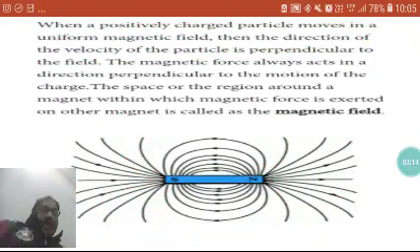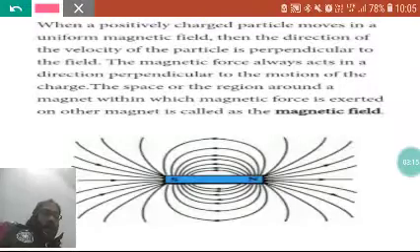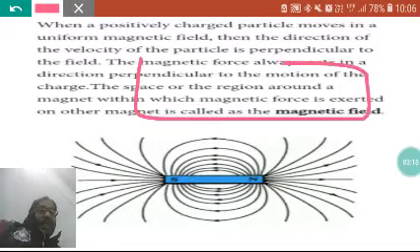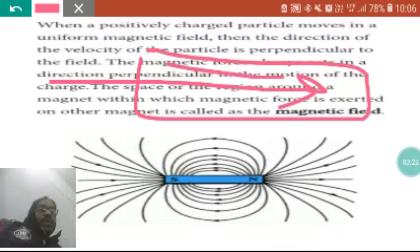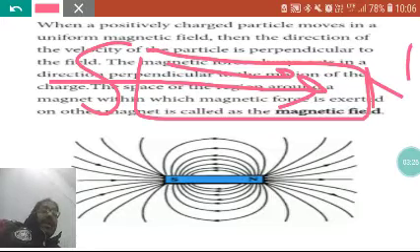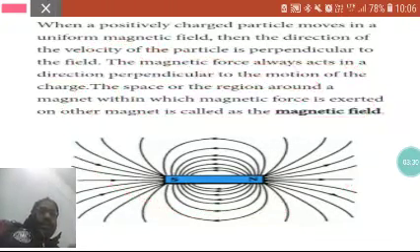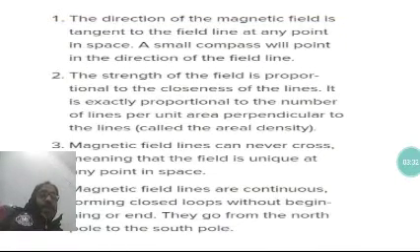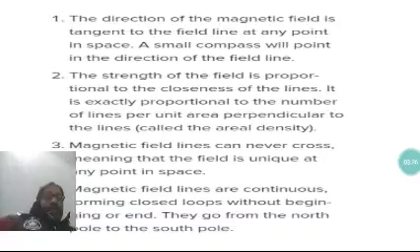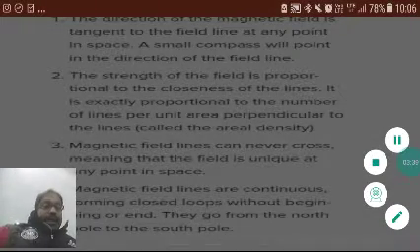One more thing: outside the magnet the lines go from the north pole to the south pole, but inside the magnet they go from the south pole to the north pole. Clear? Now let us see some properties of the magnetic field lines.